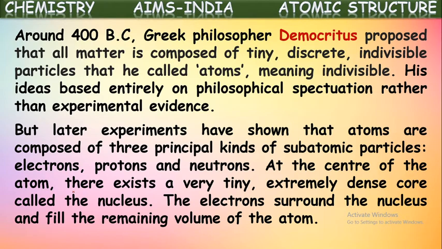That part is called the nucleus. It is the densest part of the atom. And the electrons are surrounding this nucleus and fill the remaining volume of the complete atom. So the remaining part is almost hollow. Only electrons are revolving around this nucleus. In the nucleus itself, these massive protons and neutrons are concentrated. So the nucleus is the densest part of the total atom. The remaining part is hollow, and in that hollow space, electrons are filled around the nucleus.